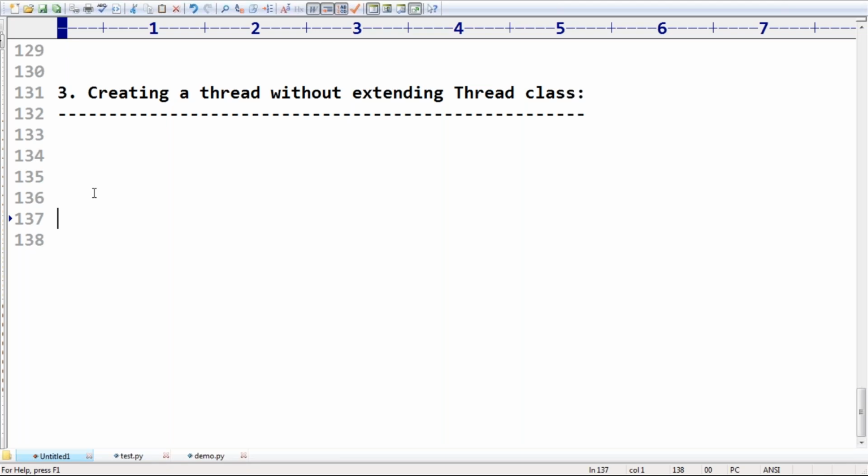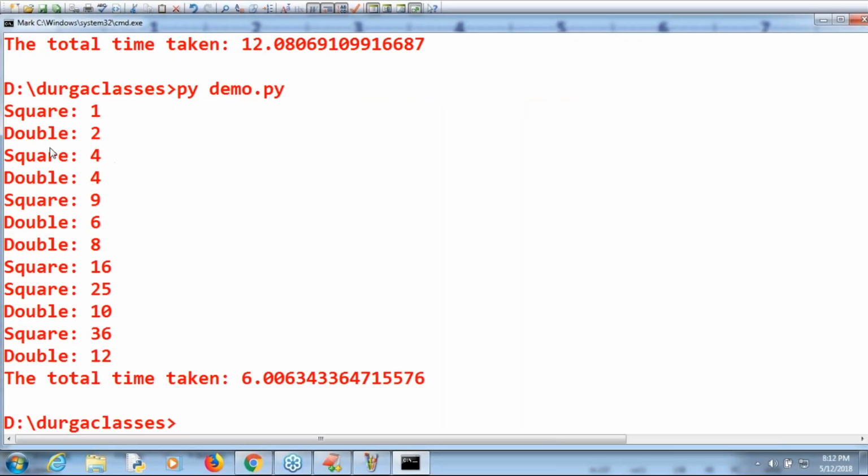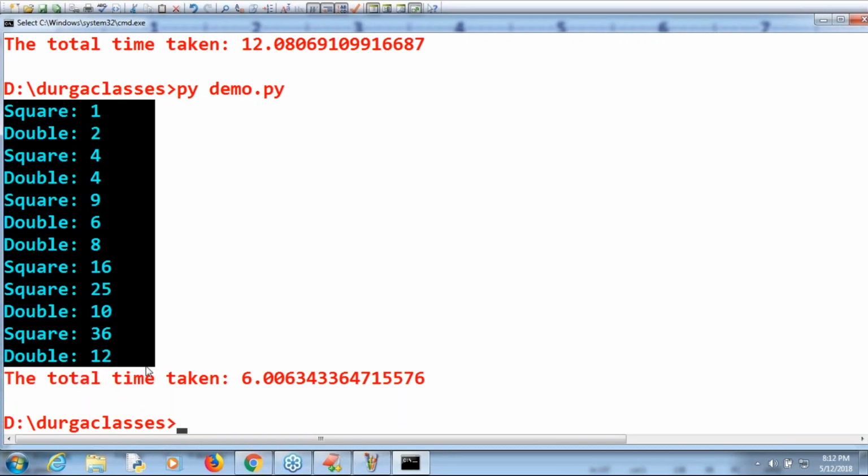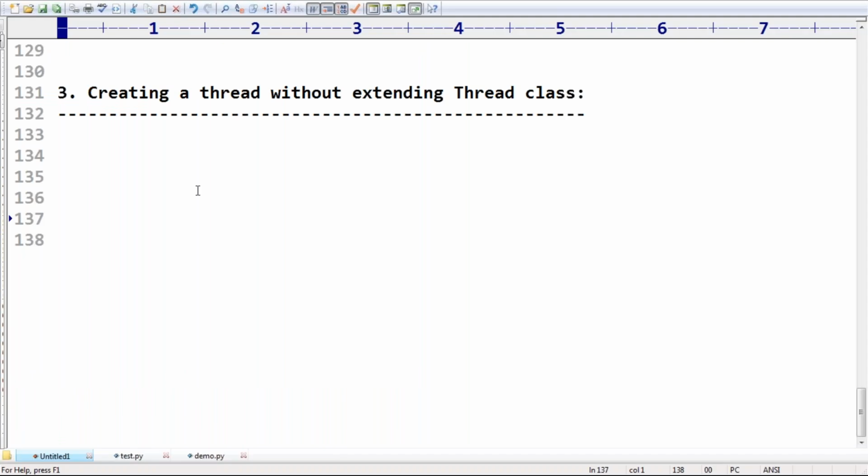While printing, better to print. Here, have you observed why we are getting the output on the same console? Sir, I don't want it on the same console. Sir, square output to somewhere, double output to some other file. Yes, you can do that by using the same thread concept. Then even the inconsistency you may not see. Okay, now that's all, friends.